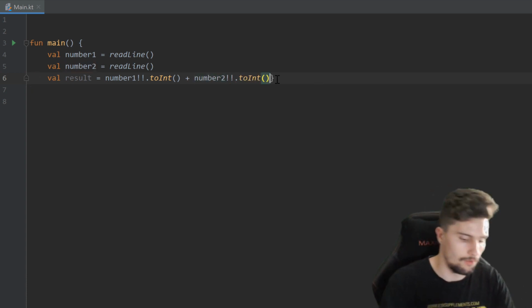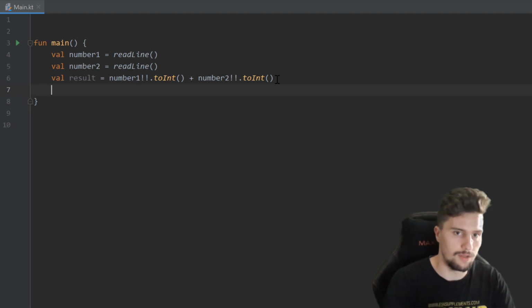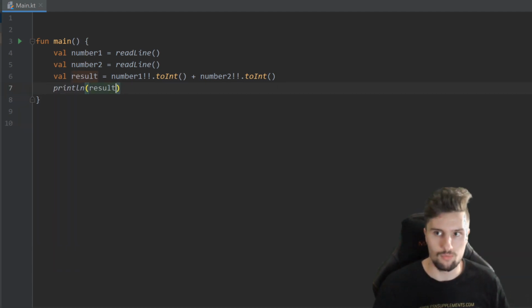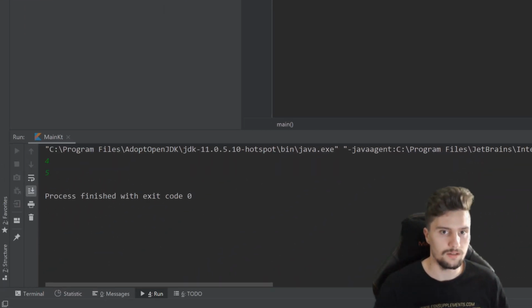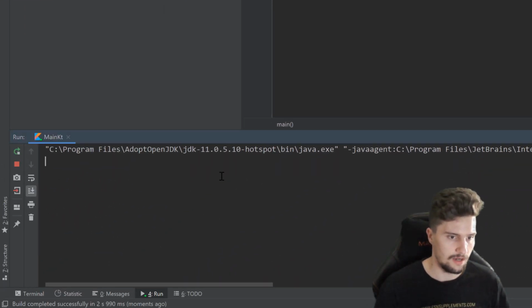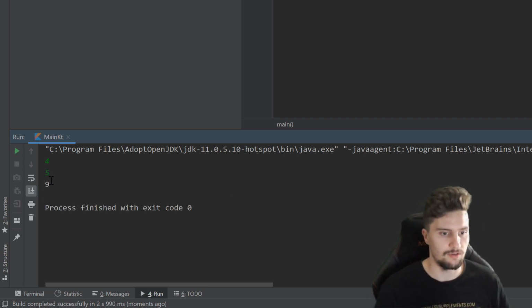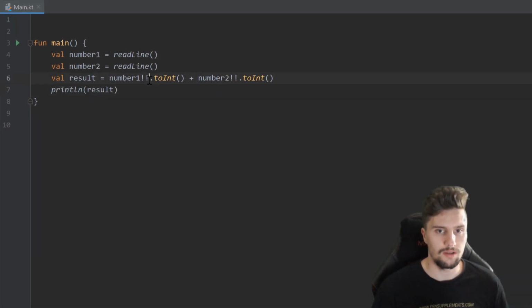And if we now print that result here, print line result, and run our program, take a look in the console, we can now enter two numbers, for example 4, enter 5, and you can see it will print the result of those two numbers, so 9. But I don't recommend using these double exclamation marks here because they could potentially make your program crash, which you want to prevent, of course.